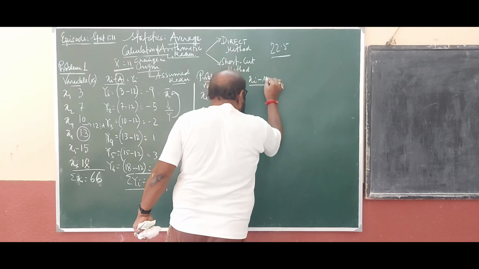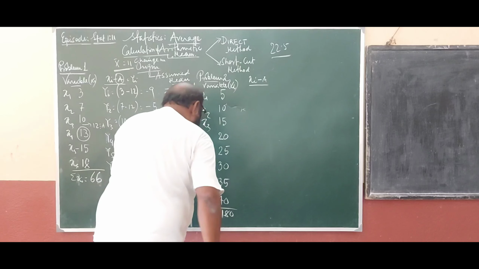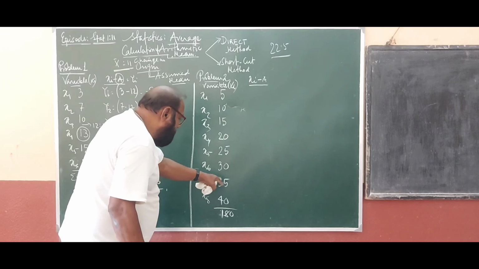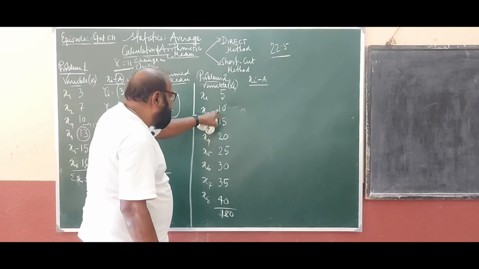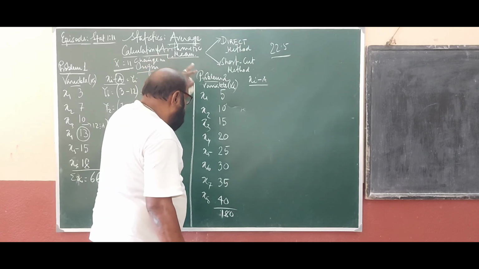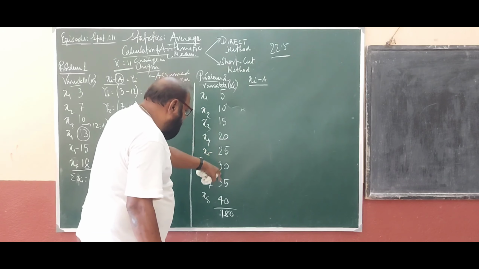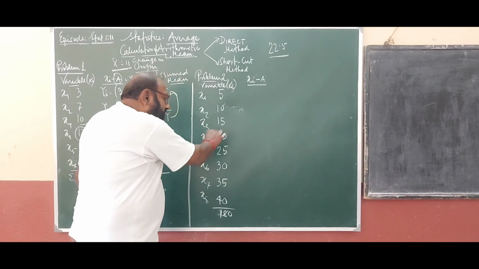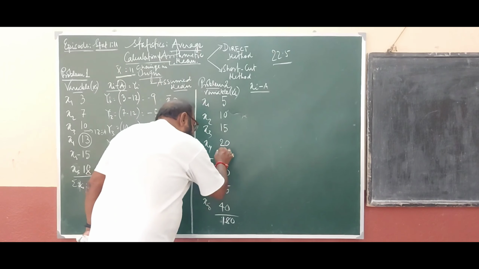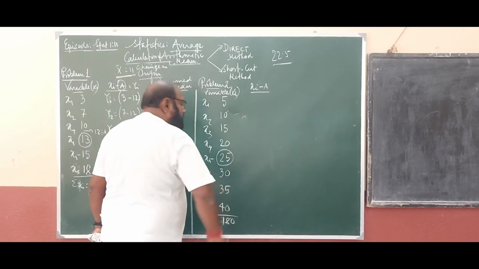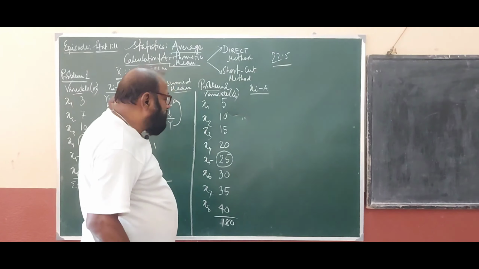Okay, xi minus a. Now, which one? You may take any value: 40, 35, 30, 25, 20, 15, 10, 5. Okay, 5, 10, 15, 20, 25, 30, 35, 40. You may take any value. Let us take 35 as the assumed. Clear? That we have done.